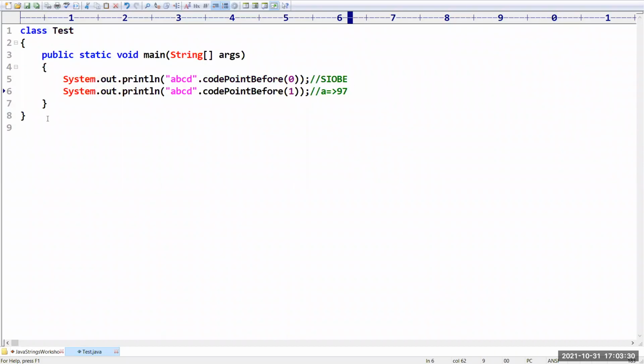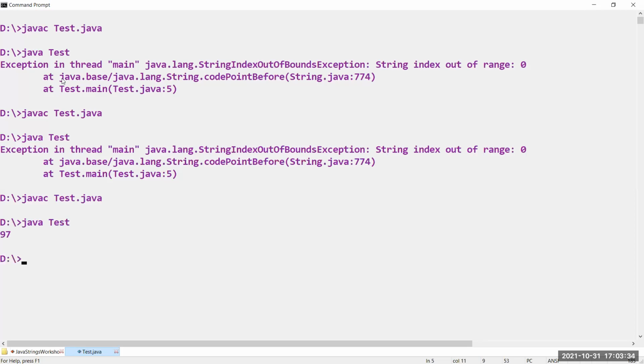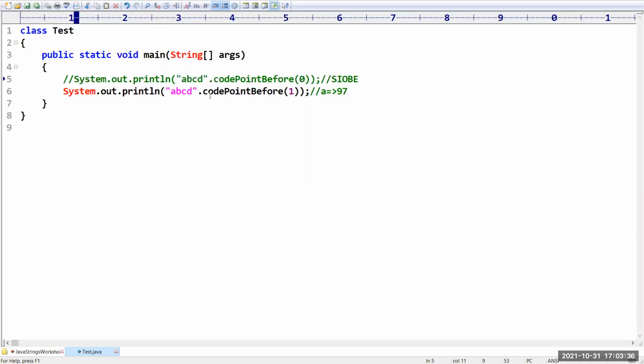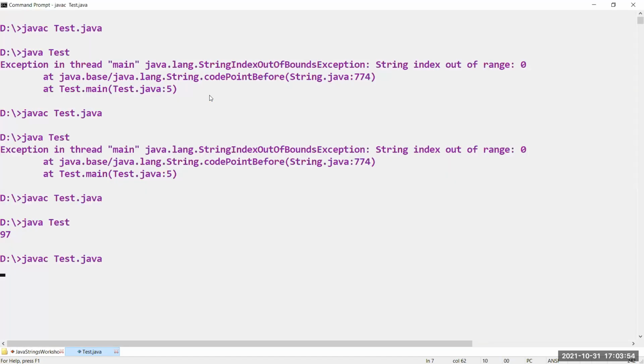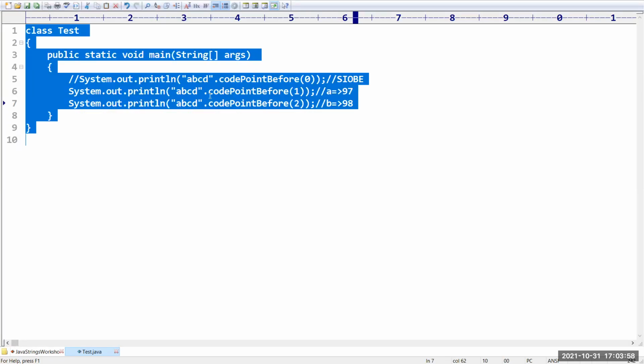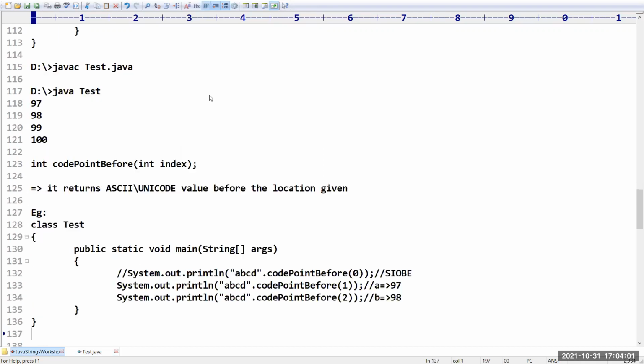Anyway, because of this line we are getting some disturbance, so let me hide this line. 97, right? Similarly, I want to take code point before 2. The 0th location is A, first location is B, second location is C. Before C, which character is there? B. Its value will become 98. If you want, you can cross check. So this is about the code point before.